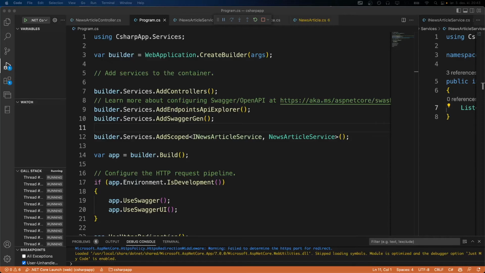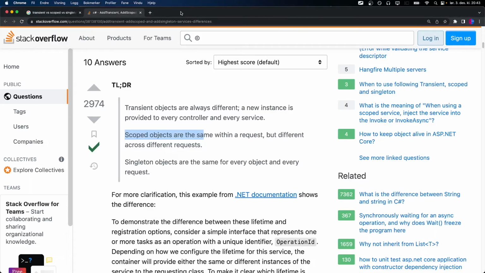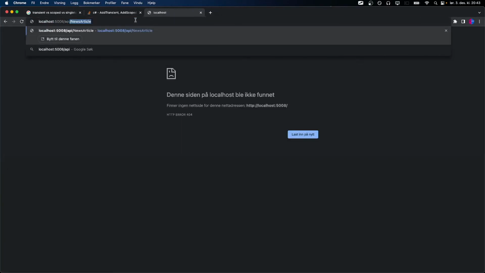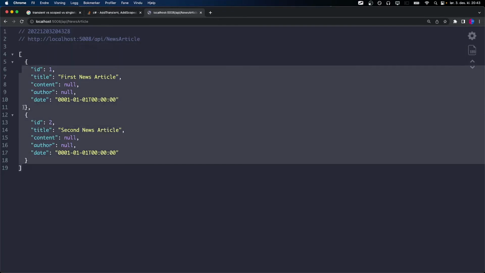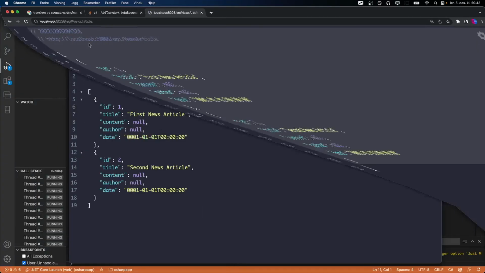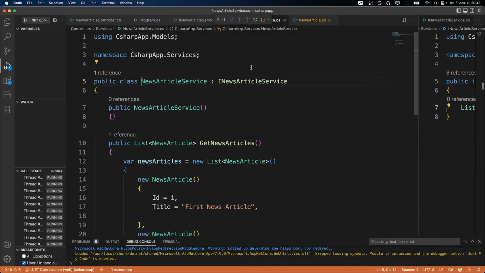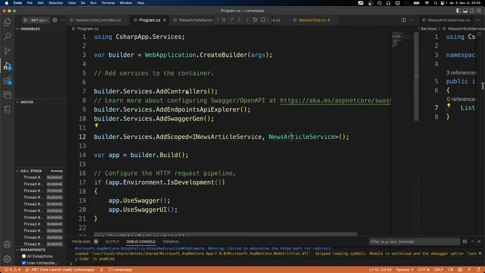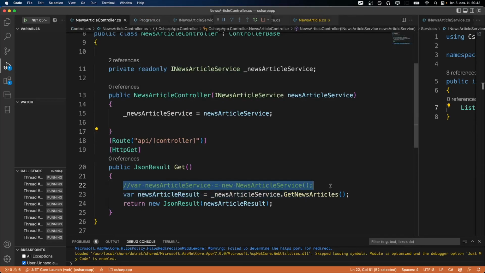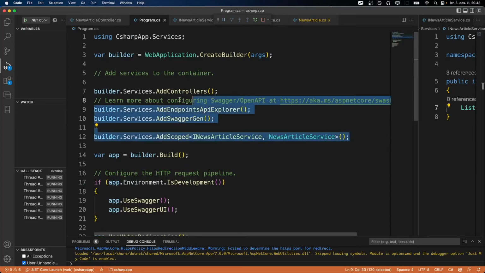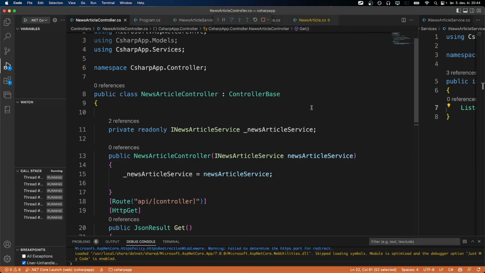So now we have launched the website, and if we go back here now, we can do API news article. And you can see it's the same thing, same result, coming from the same service, exactly the same service, but the only thing which is different is the way we have registered it. We are not newing it up anymore like we did here. Instead, we are registering it in the program.cs at the start of the program, and the container now knows that whenever it needs that news article service, it will provide us that from the container.